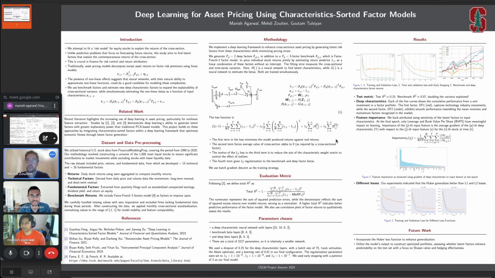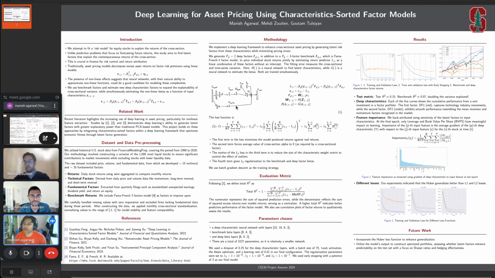Our architecture consists of three deep networks which are trained simultaneously. The first one consists of a four-layered deep characteristic network, and then the other two are the beta networks for the deep characteristics and the benchmark factors.